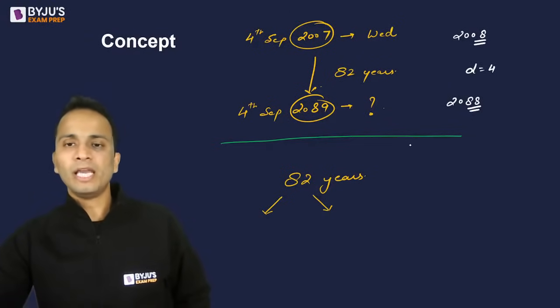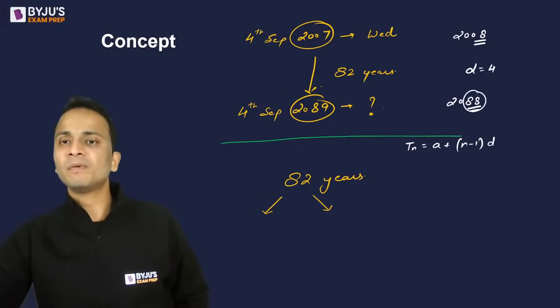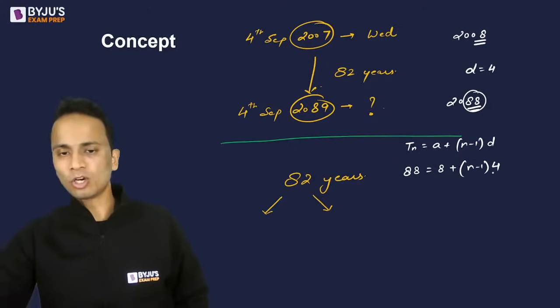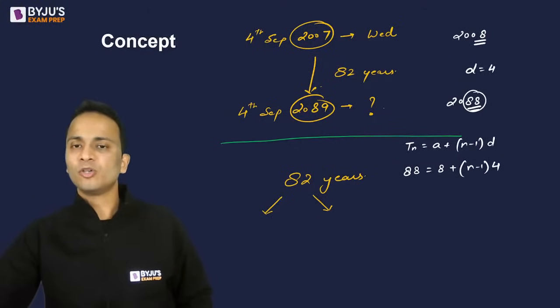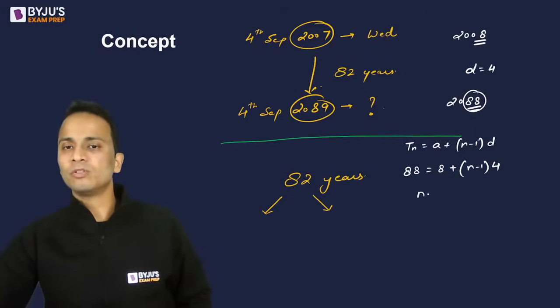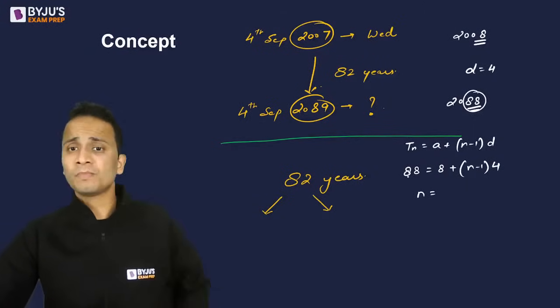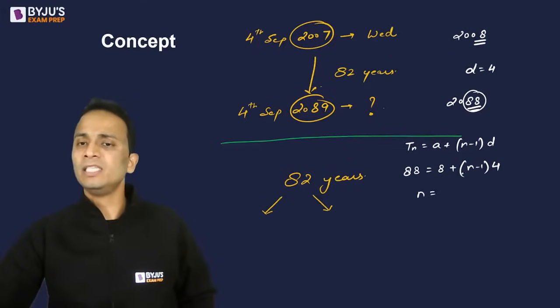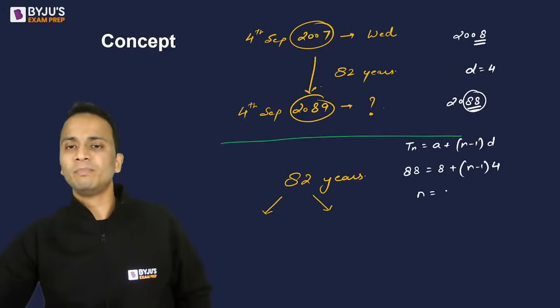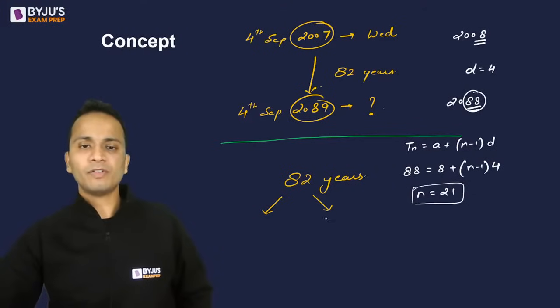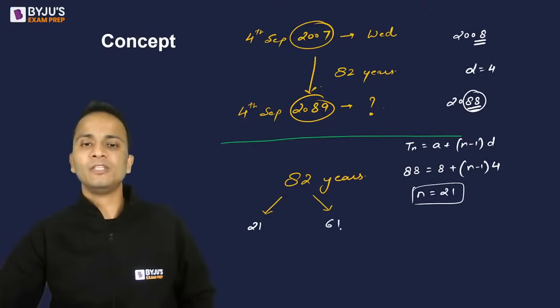So you can apply the AP concept. The nth term will be equal to A plus n minus 1 into D. The nth term here is 88, which is equal to 8 plus n minus 1 into the common difference. So the value of n will come out to be how much? 88 minus 8 is 80, divided by 4 is 20, 20 plus 1 is 21. So the number of leap years will be 21 and the number of normal years will be 61.